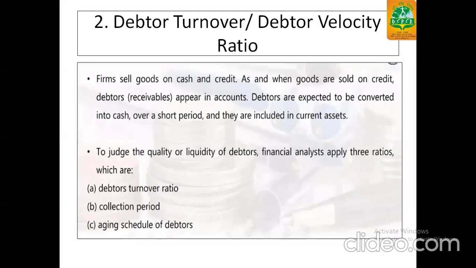Second part is debtor turnover ratio or debtor velocity ratio. First of all, we need to understand what is debtor. Debtor is the customer who will be giving us the money or the cash for their services. First, firms sell goods on cash or credit. As and when goods are sold on credit, debtors form, and these may be known as receivables appear in account. Debtors are expected to be converted into cash over a short period of time, and they are included into current assets.